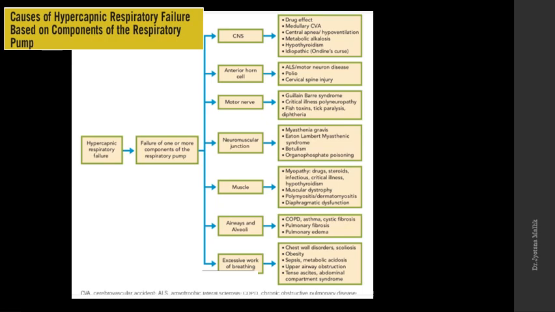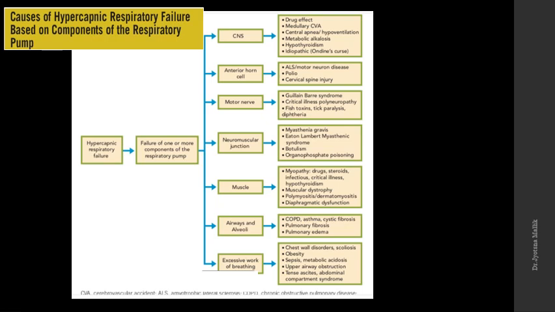These all can cause muscle weakness and type 2 respiratory failure. Diaphragmatic dysfunction can lead to type 2 respiratory failure. So, if we are not able to wean the patient, we can check for diaphragmatic excursion, and that may be the cause of type 2 respiratory failure.